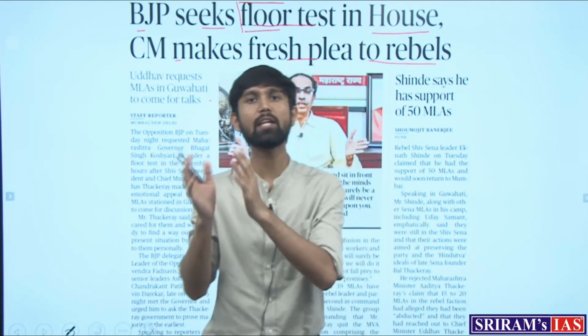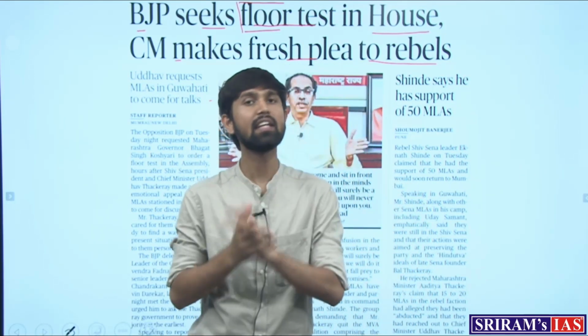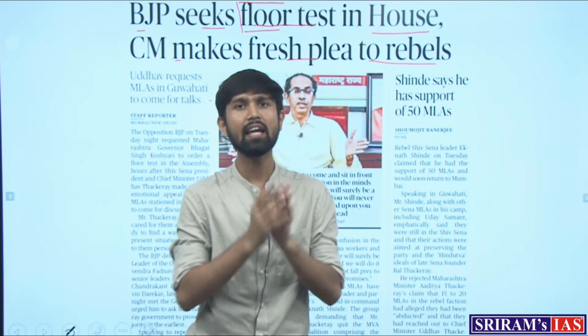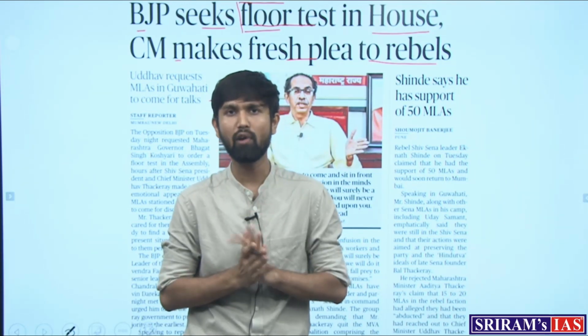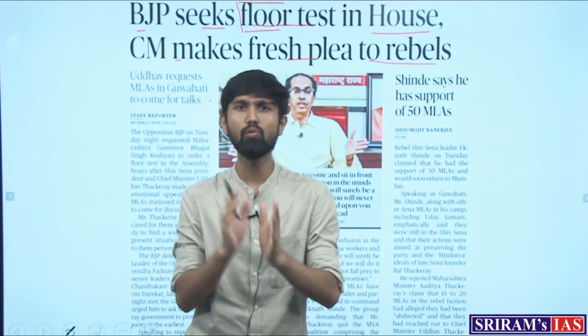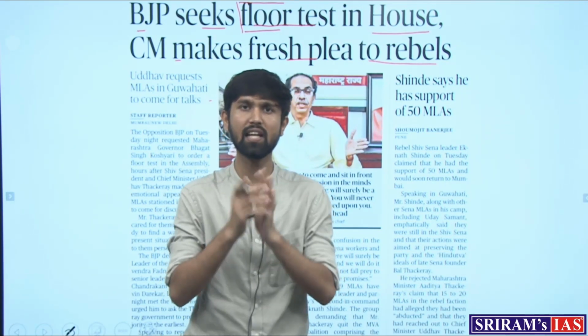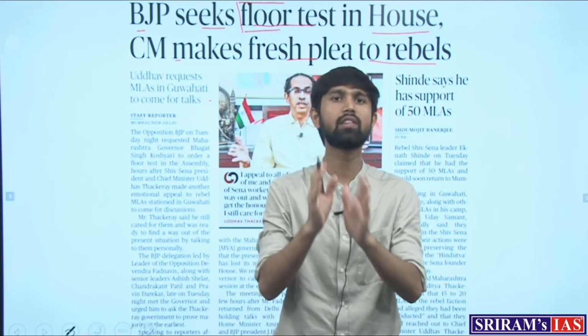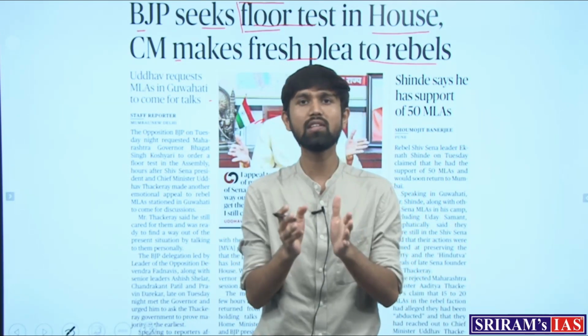Currently it is being said that there are around 40 rebel MLAs who want to move away from the ruling party of Shiv Sena and do not want to associate with this ruling coalition. What would this result in?